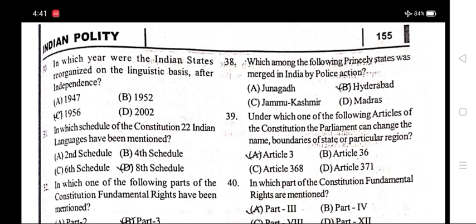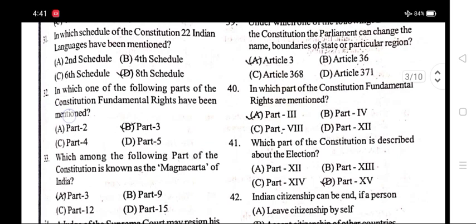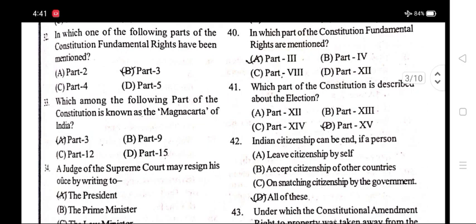Number 30. In which year were the Indian states reorganized on a linguistic basis after independence? Option C, 1956. Number 31. In which schedule of the Constitution have 22 Indian languages been mentioned? Option D, 8th schedule.